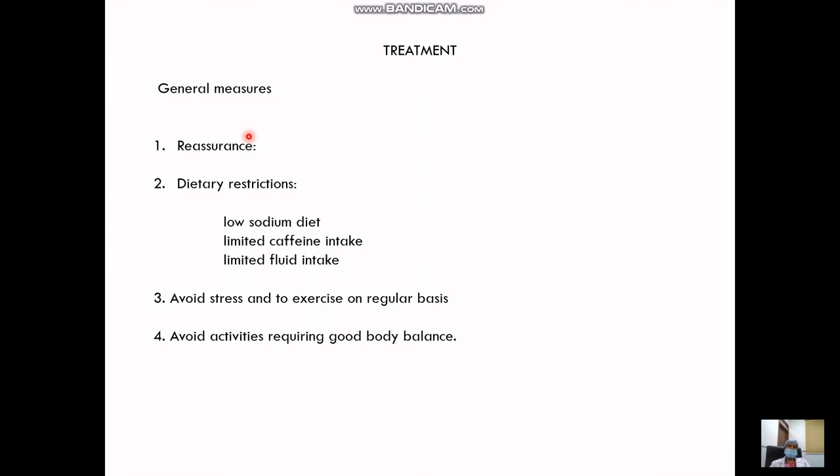Dietary restrictions: anything which causes retention of fluid in the body should be avoided. There should be low sodium intake, only 1.5 to 2 grams per day, not more than that. Caffeine and fluid intake should be limited. Patients should not have stress, because stress releases corticosteroids, which again cause fluid retention in the body. They should exercise on a regular basis. As already told, Meniere's disease can have an attack at any time, so they should not go for activities which require body balance like diving, swimming, rope walking, and even driving is not allowed for these patients alone.